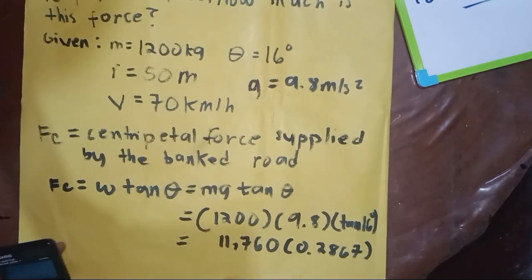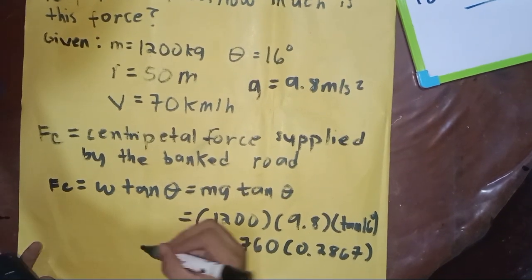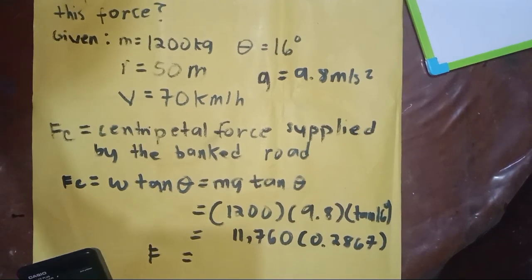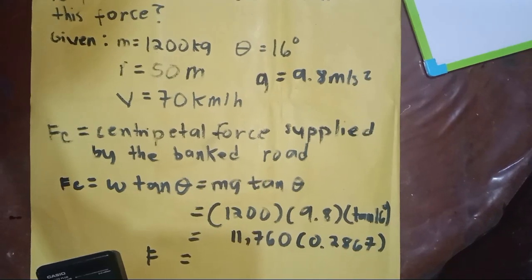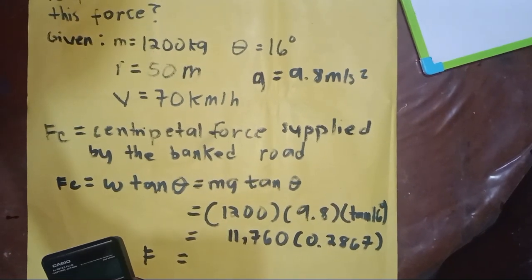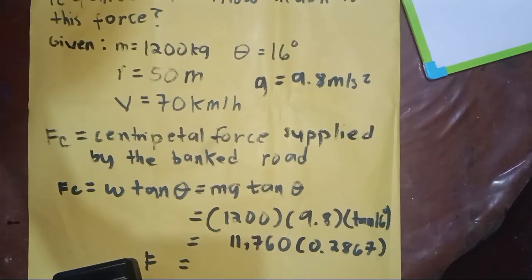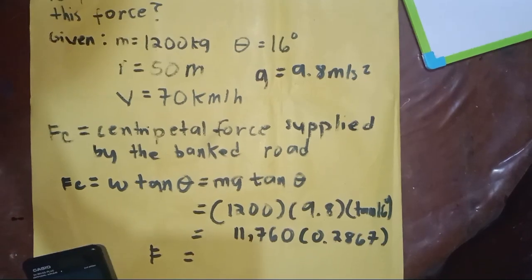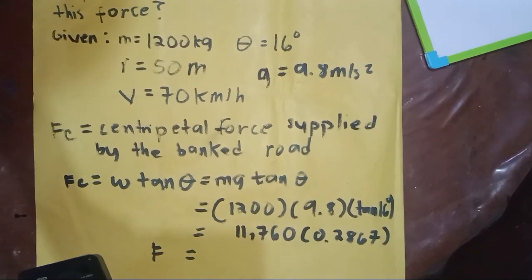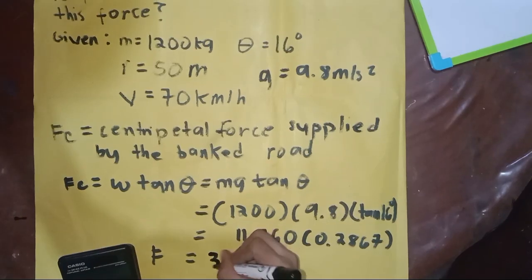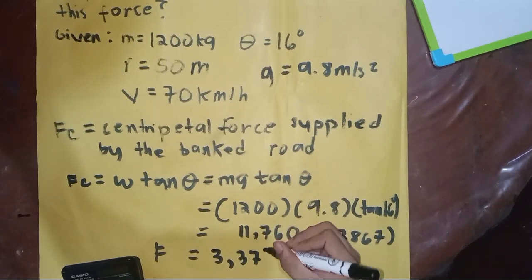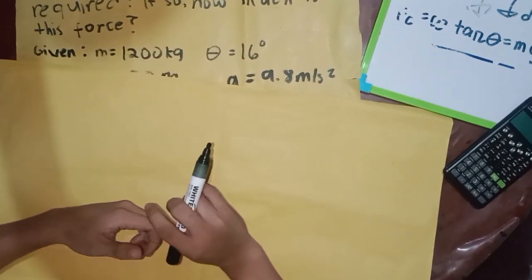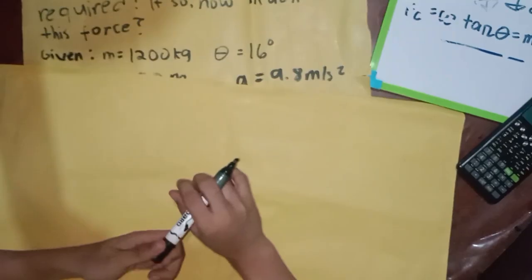So we just multiply it to get the centripetal force. Our FC is equal to 11,760 times 0.2867. So the answer is 3,372 N. Now let's get the second centripetal force.